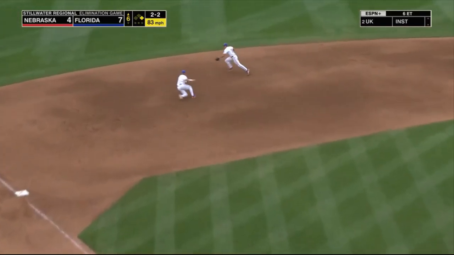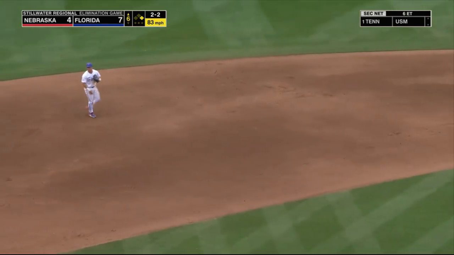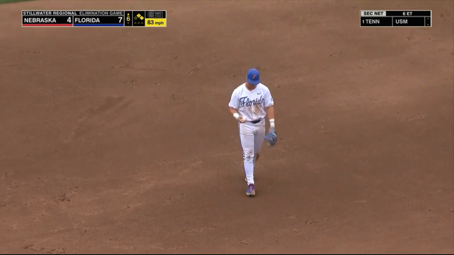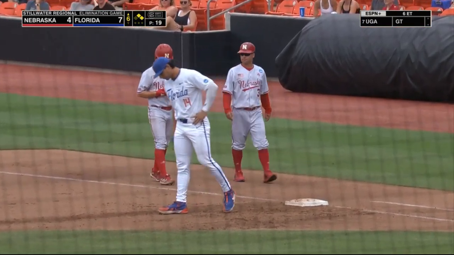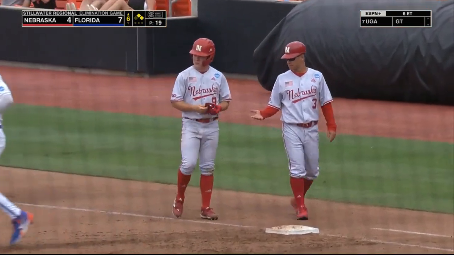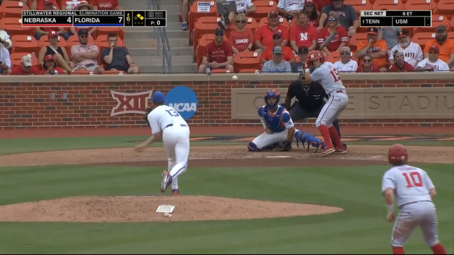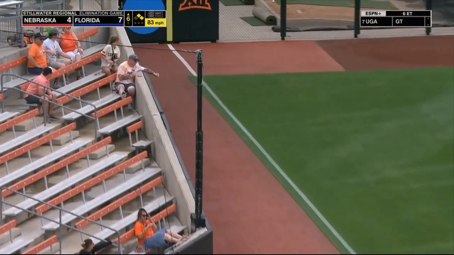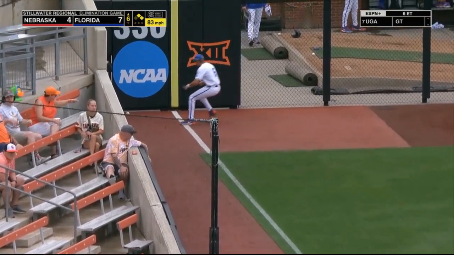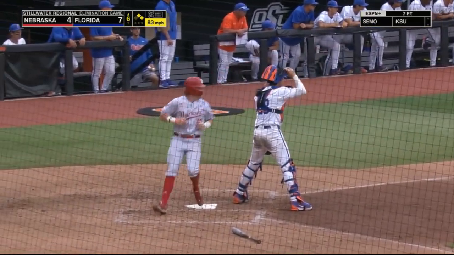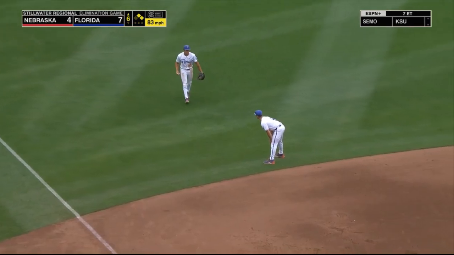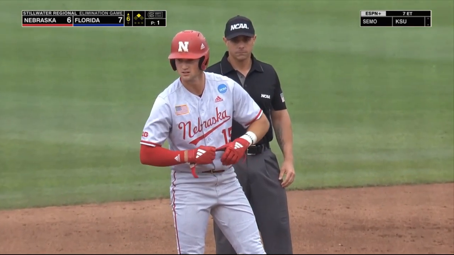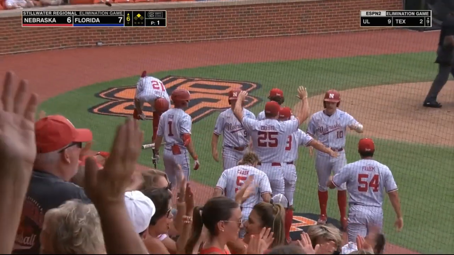To the left side and knocked down by Thomas. Has no play, and the Huskers have a pair aboard and nobody out in the 6th. And he loops it down the left field side, and fair. That'll get home Columbus. Stokes behind him will be pointed home from third. And Nebraska's got a 2-run double from Dylan Carey, his 4th hit of this tournament.